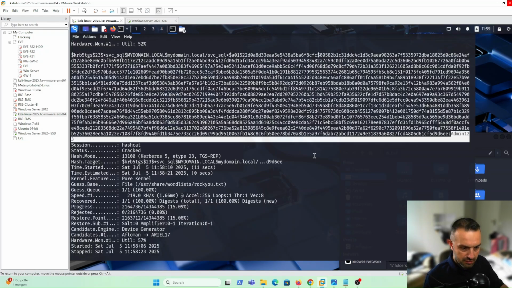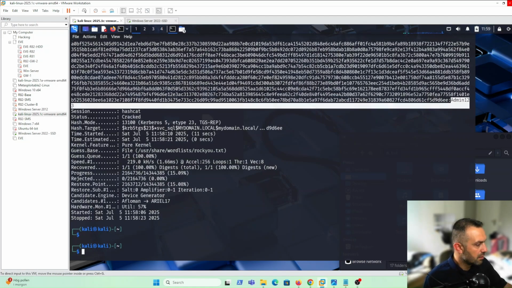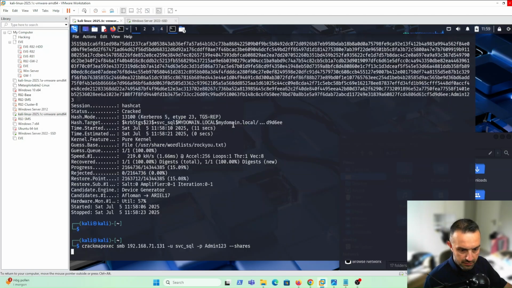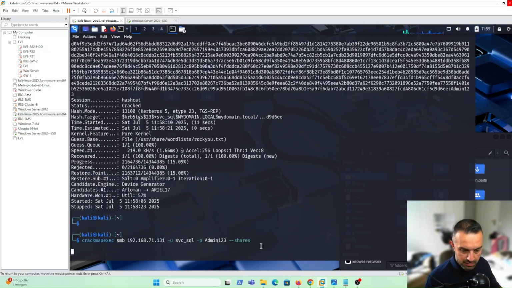So let's try CrackMapExec with SMB this way. Here we are specifying the IP address of the domain, the user, and the password, and telling it to show us the shares.